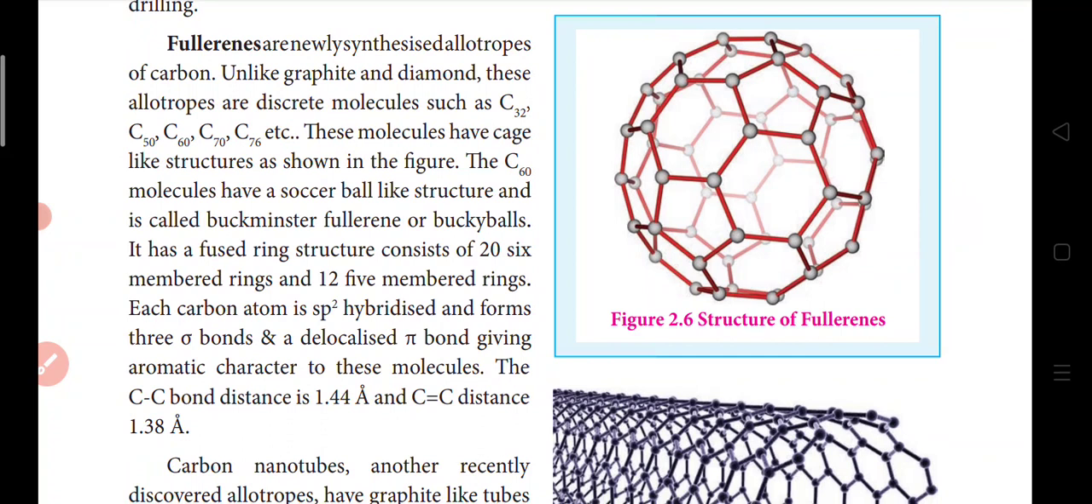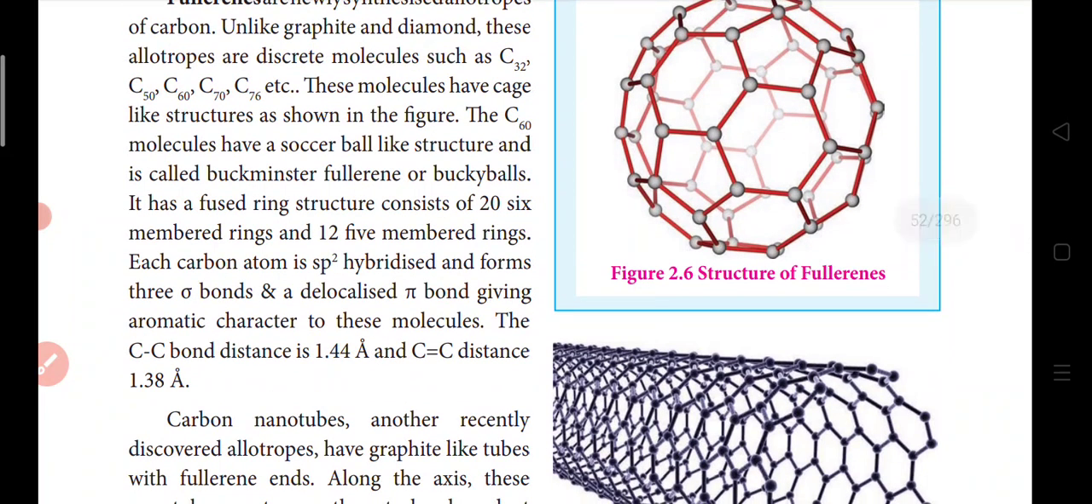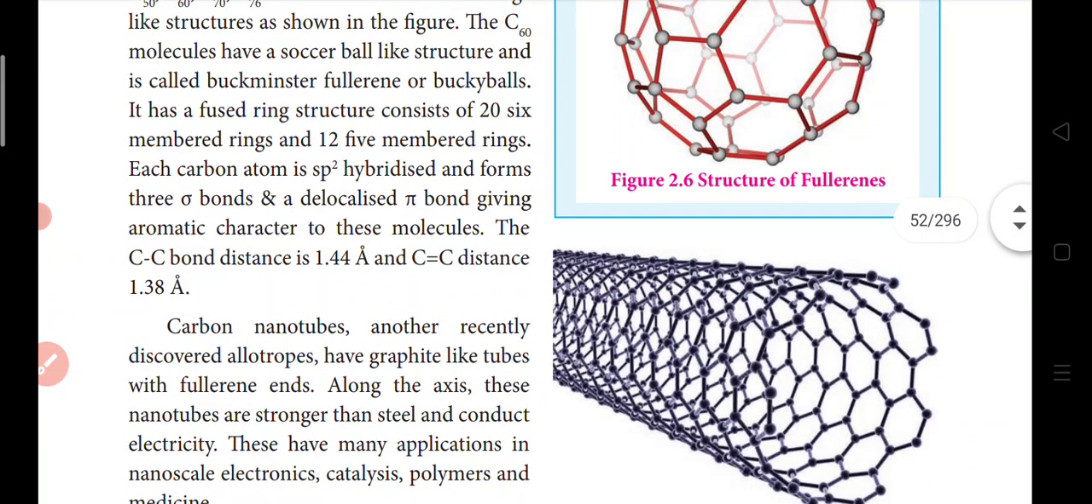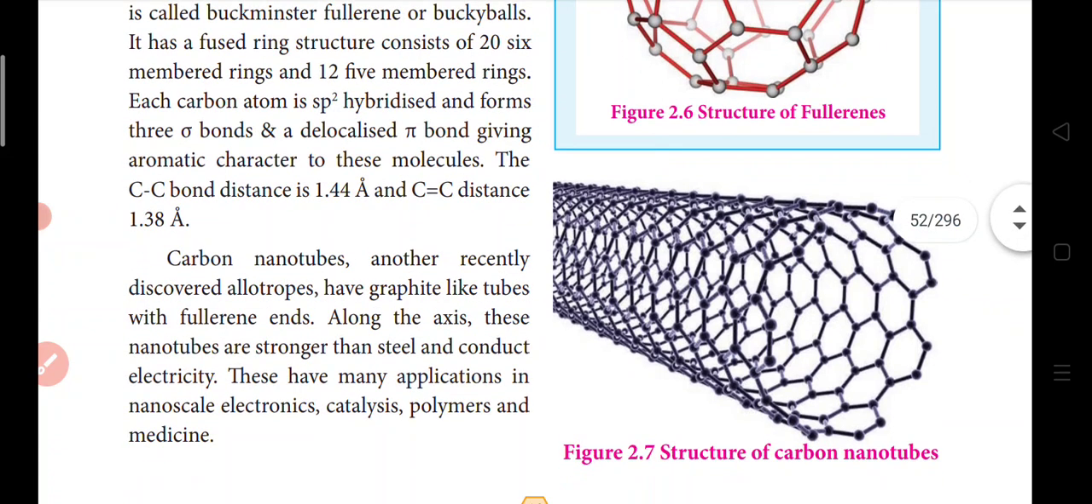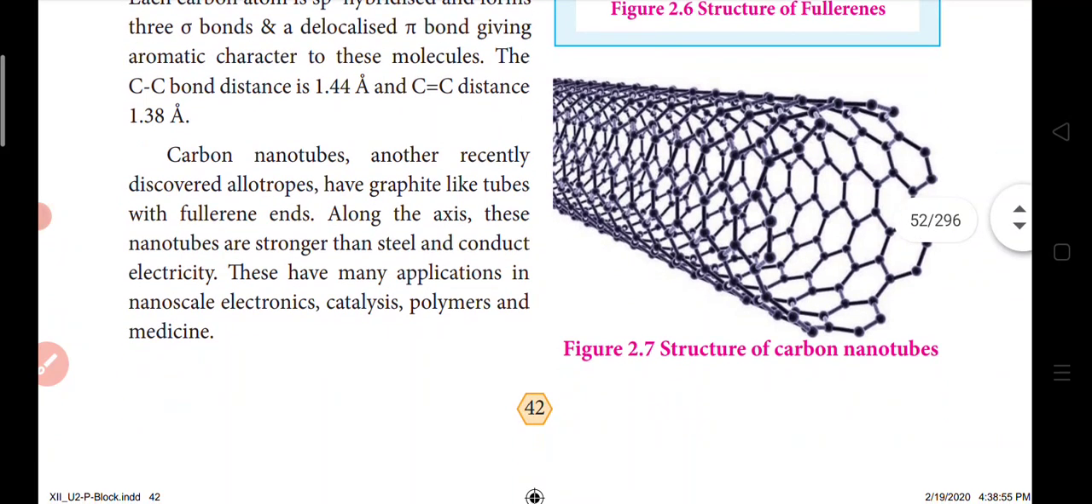It has a fused ring structure, consisting of 20 six-membered rings and 12 five-membered rings. If you take a football, you can see that this fullerene will look similar. In that, the six-membered rings and 12 five-membered rings are there, and each carbon atom is sp2 hybridized, forming 3 sigma bonds and a delocalized pi electron, giving aromatic character to these molecules. The C-C bond distance is 1.44 angstrom, and the C=C double bond distance is 1.38 angstrom. Where does this C=C double bond come from? In a 5-membered ring.